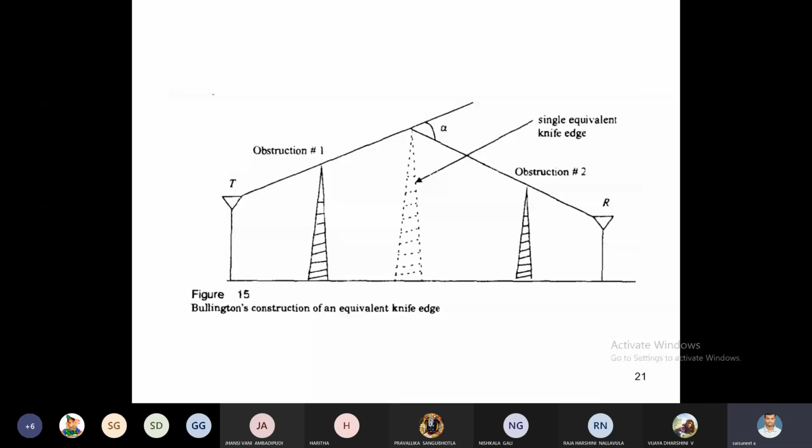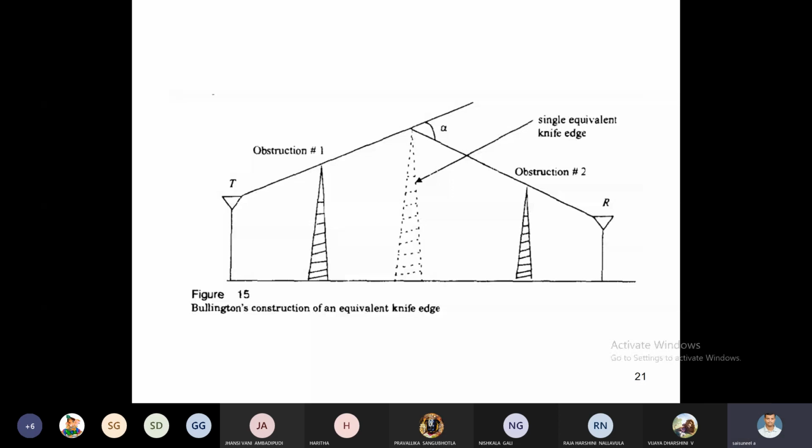We have to imagine a third obstacle, whose height is the mean of the height of obstacle 1 and the height of obstacle 2. Then we remove the obstacle 1 and obstacle 2 heights, and it automatically acts as a single knife edge model.